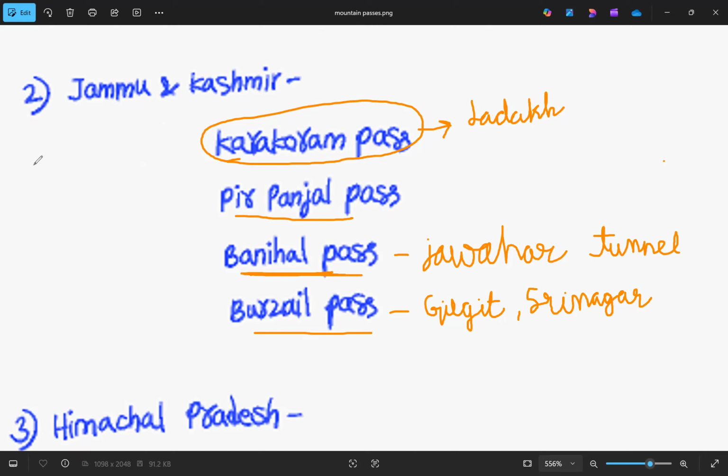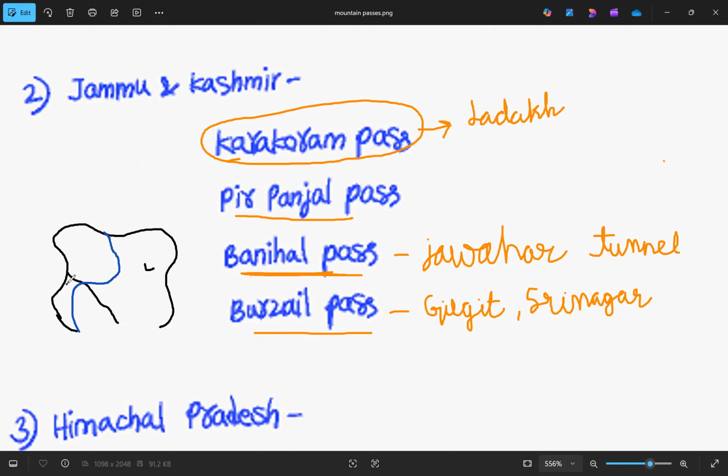Let me draw the map and show you. We know that this is the area of Jammu and Kashmir, and this is Ladakh. But there is some area that has been occupied by Pakistan, and this is how it is.